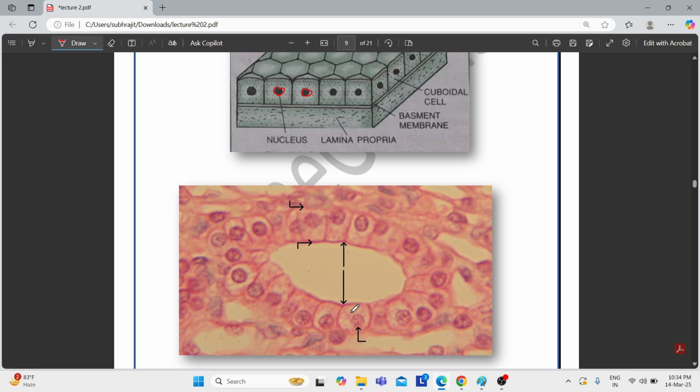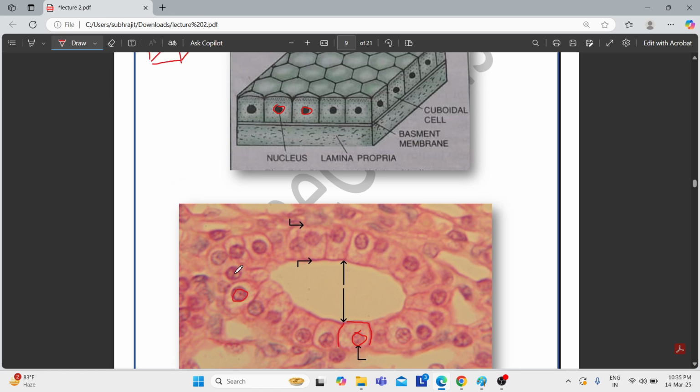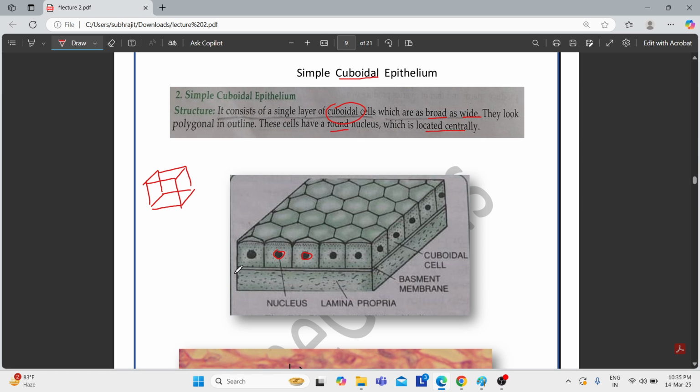Now this is a microscopic picture. See that the cells are looking almost like a cuboid, and the nuclei are very round. Okay, so this is what simple cuboidal epithelium is. The striking features you need to know are that the cells are cuboid, they are broad and wide, and they have a round nucleus which is located centrally. These are the main important features of the simple cuboidal epithelium.